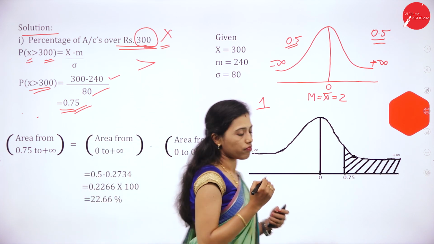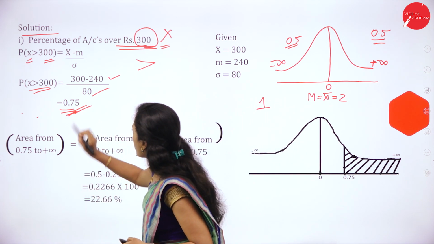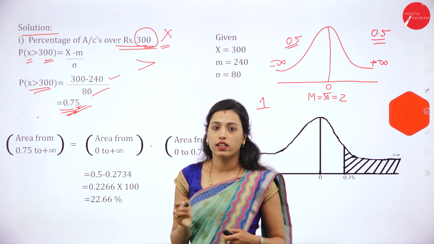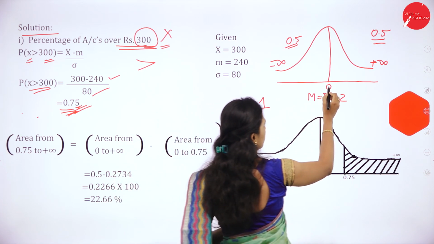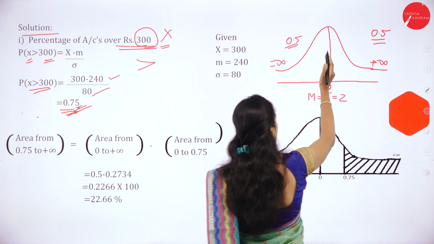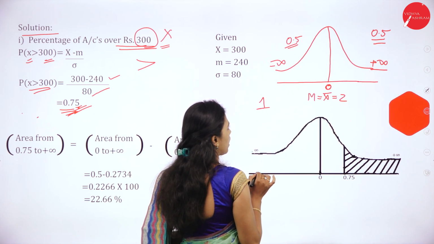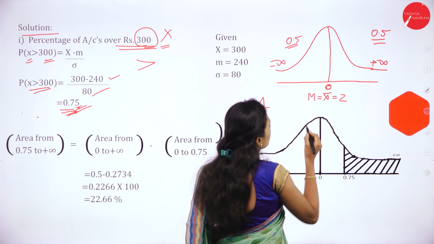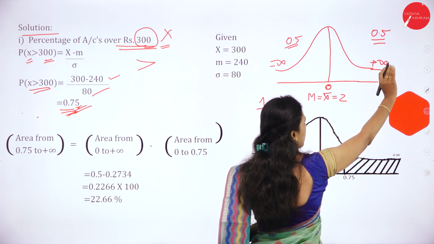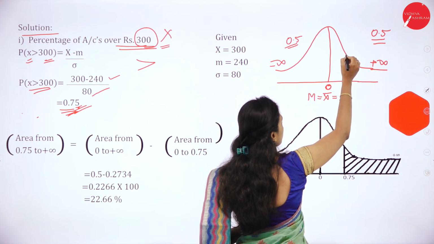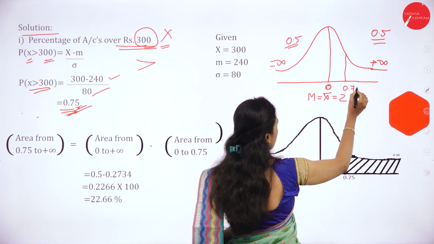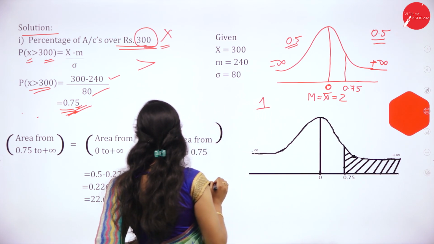Now we'll see the x value. Here it is 0.75, which is positive. This is 0. These areas are positive areas, these areas are negative areas. So 0.75 should come on the right side because this area is positive. Now we have to see the sign.